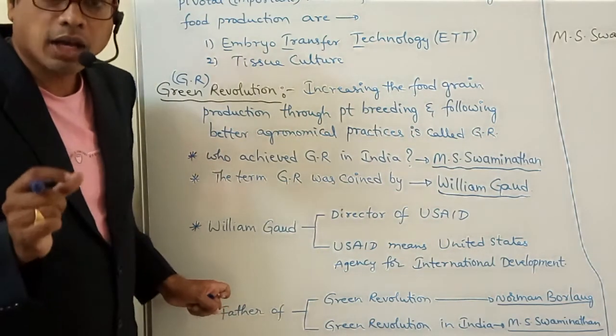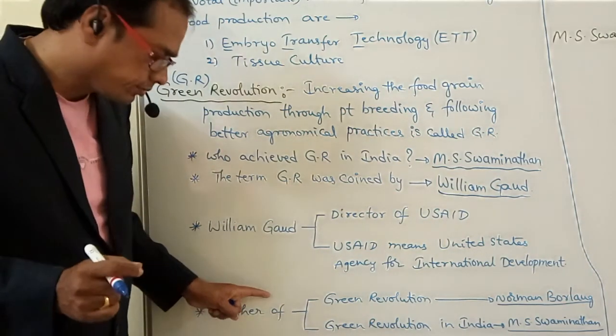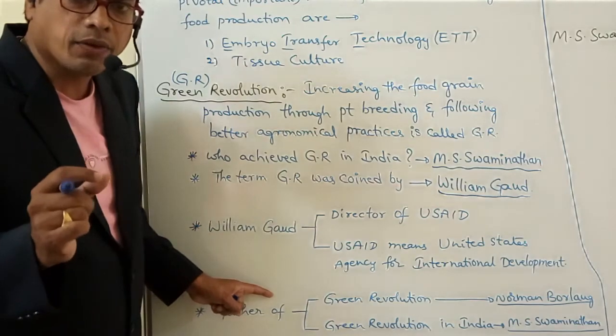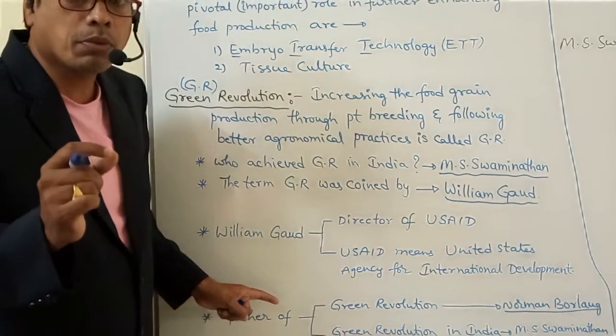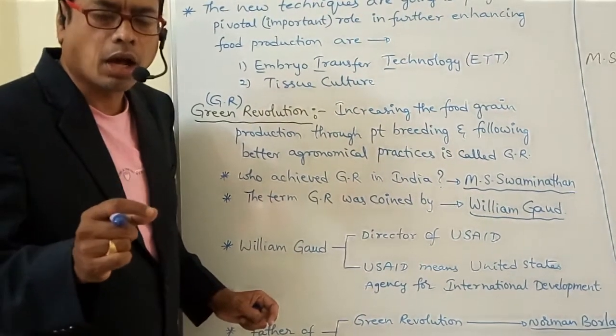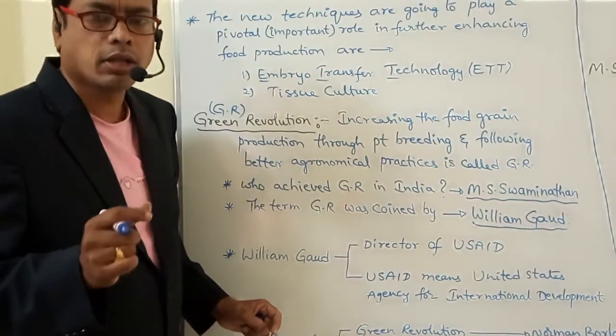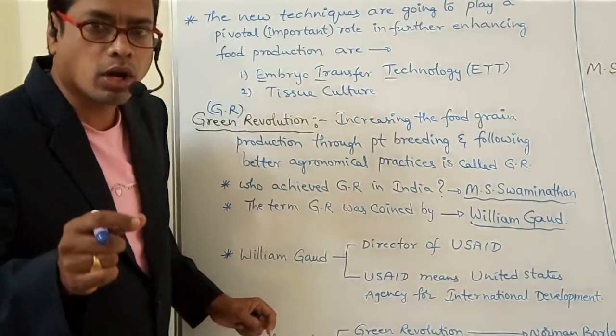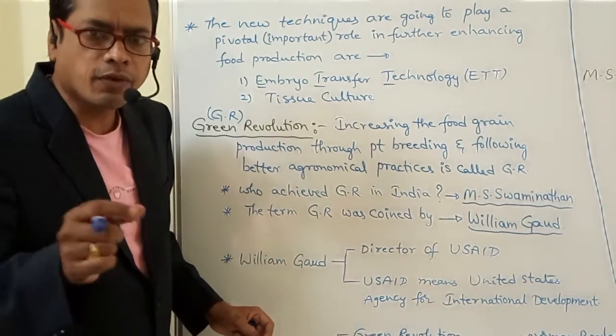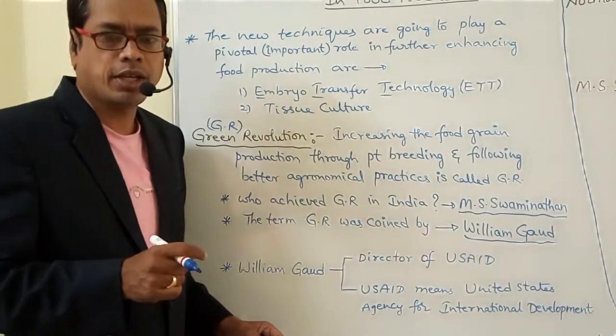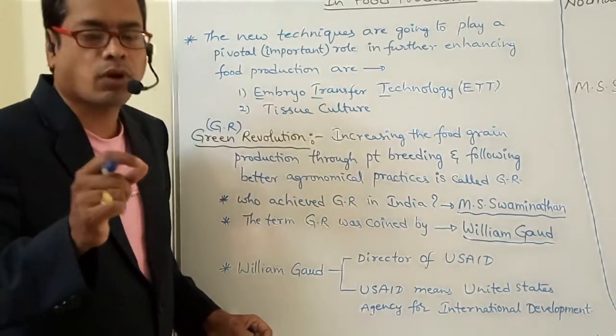Next, father of green revolution means Norman Borlaug or Norman E. Borlaug, or simply Borlaug. Father of green revolution in India means we have to say MS Swaminathan.